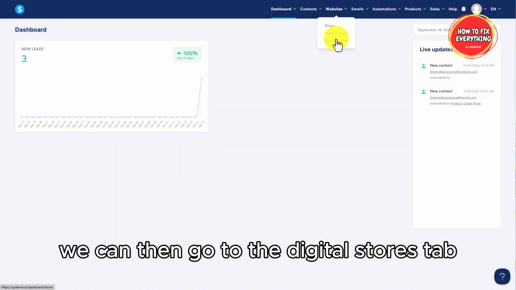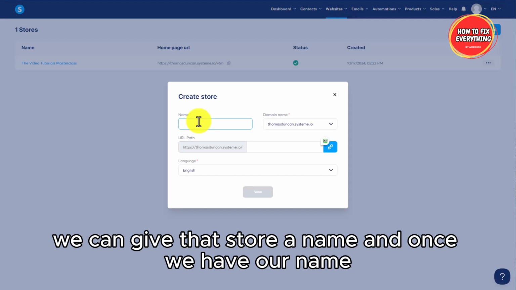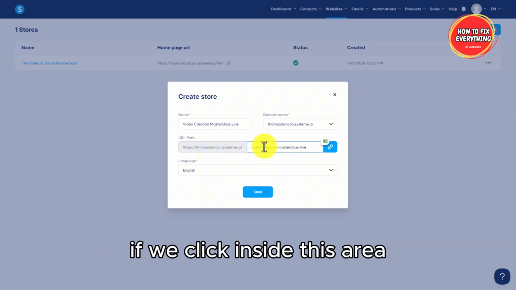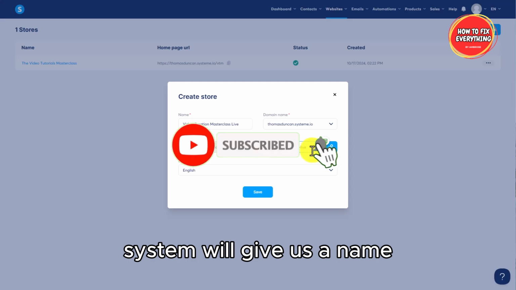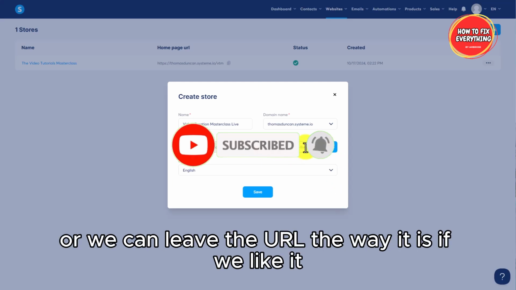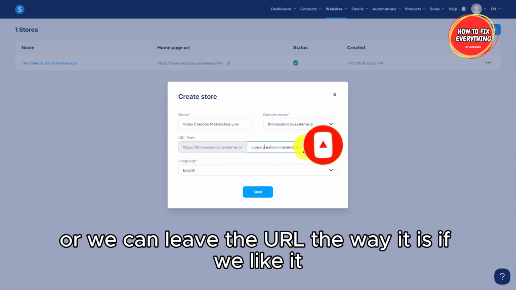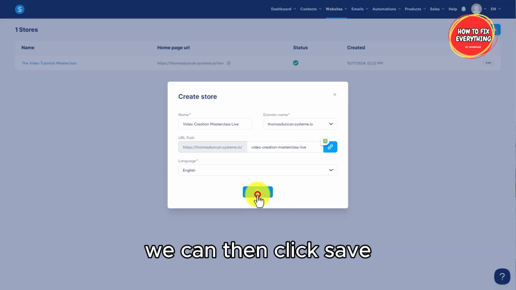We can then go to the digital stores tab. We can give that store a name. And once we have our name, if we click inside this area, Systeme will give us a name, which we can edit if we want, or we can leave the URL the way it is if we like it. We can then click Save.